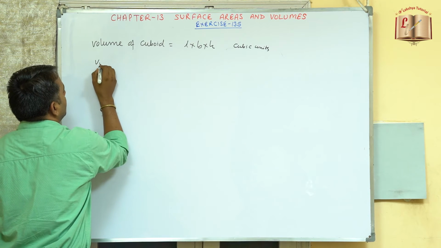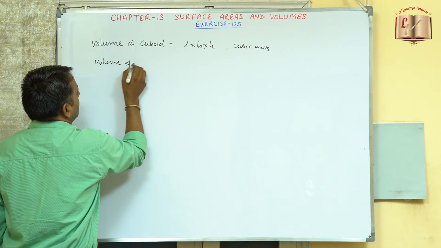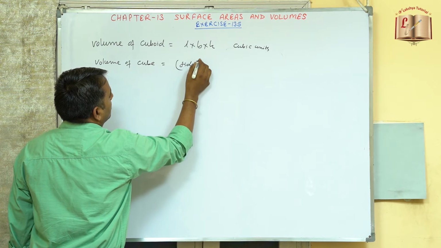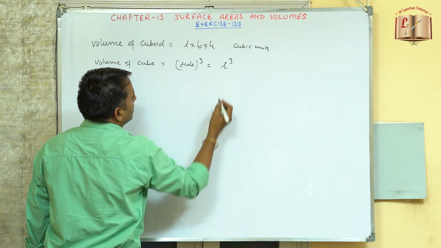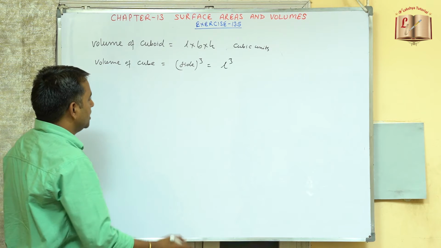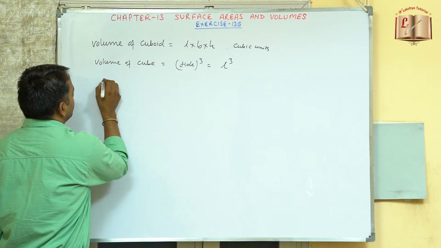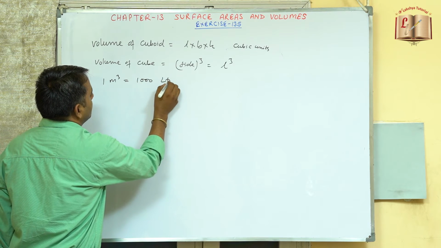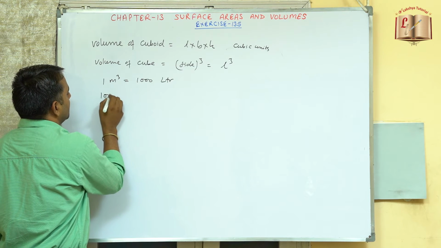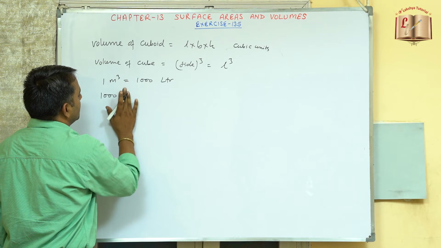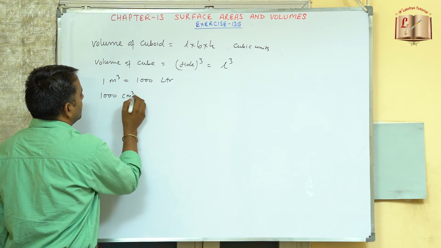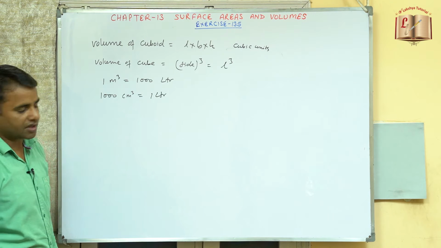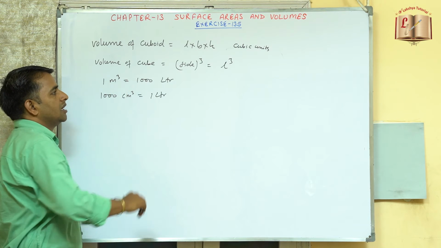and similarly for the volume of a cube, this will be equals to side cube, or we can call it as L cube also. This is same as the cubic units. Now there are some more relations, you should make note of it. 1 meter cube is equals to 1000 liters, and 1000 centimeter cube will be equals to 1 liter. So these relations need to be kept in the mind, because बहुत जगह ये सारे relations यूज होंगे.